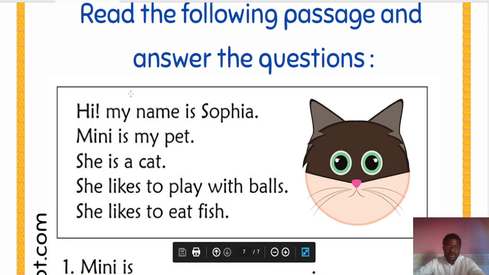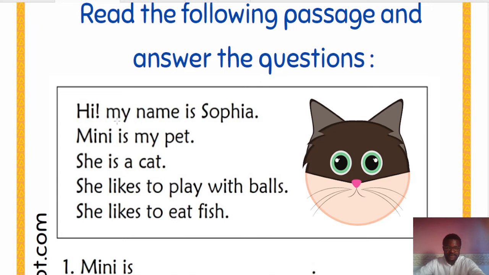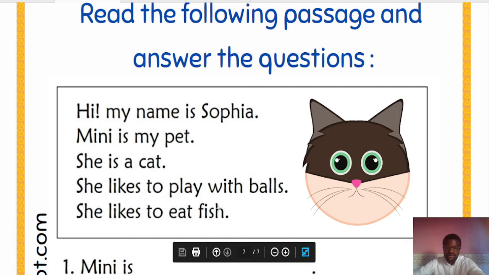We've got another one again. Read the following passage and answer the questions. Hi, my name is Sophia. Minnie is my pet. She is a cat. She likes to play with balls. She likes to eat fish.